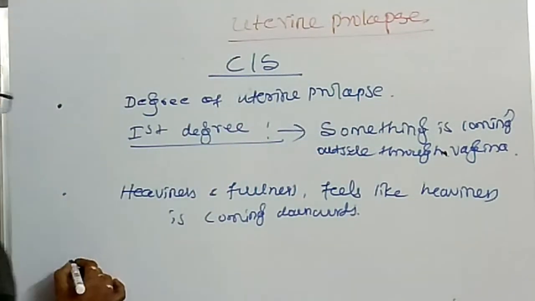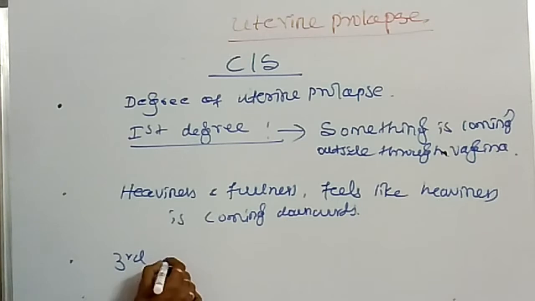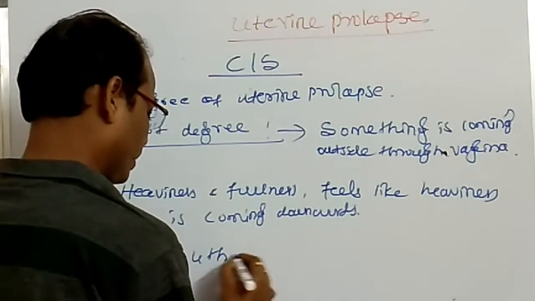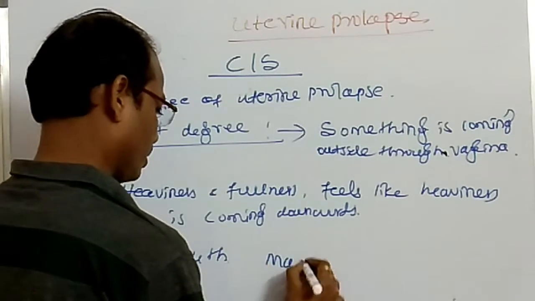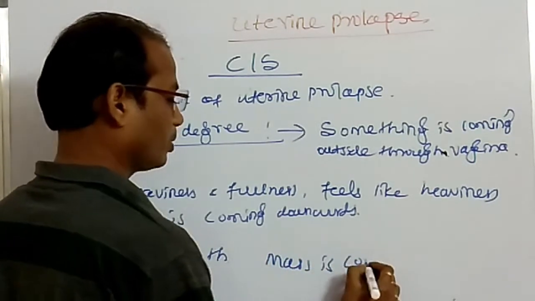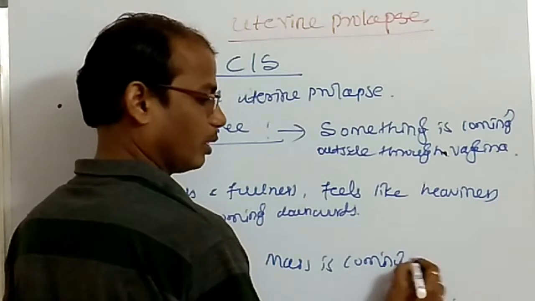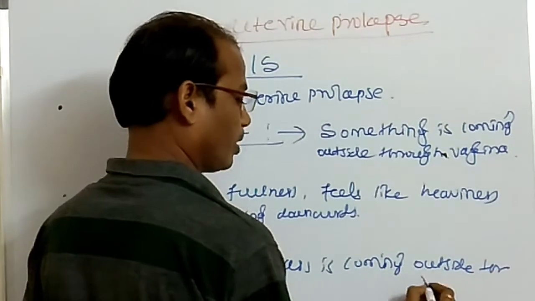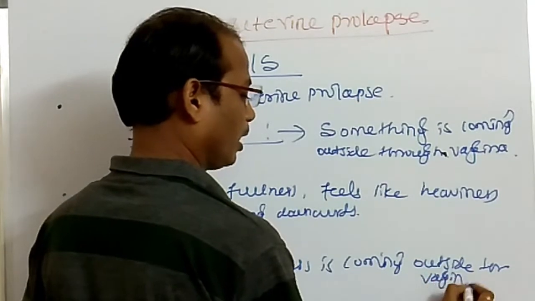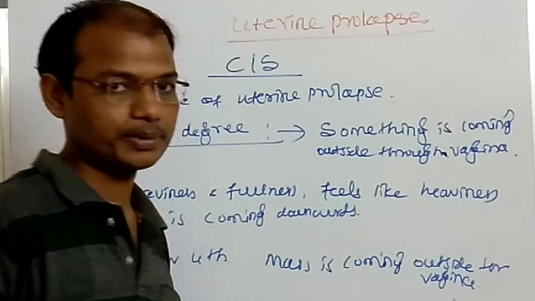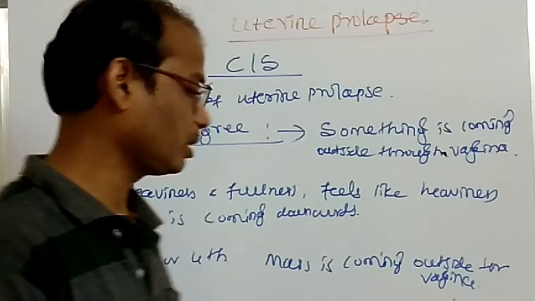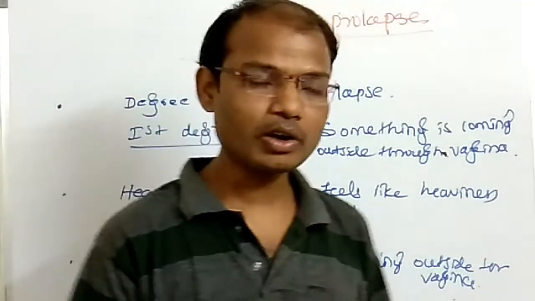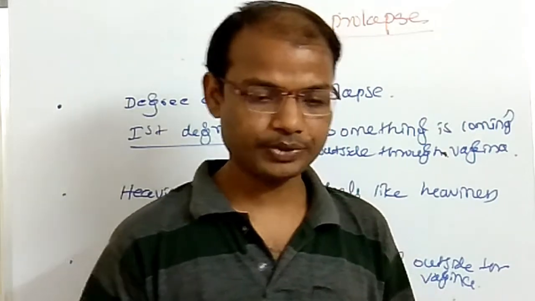in third degree or fourth degree uterine prolapse, the female feels like some mass is coming outside through the vagina. In third degree and fourth degree uterine prolapse, a mass is palpable in the pelvic region or in the abdominal region, or seen through the vaginal opening.